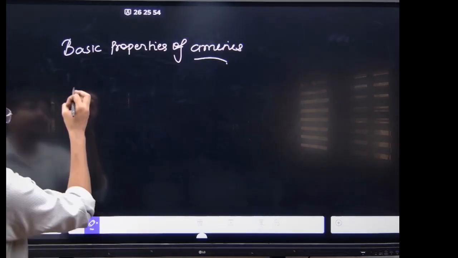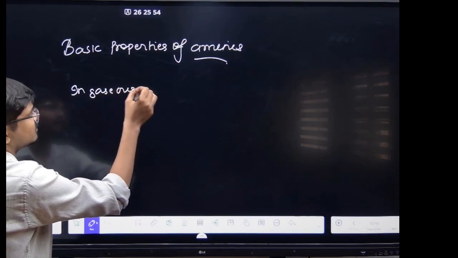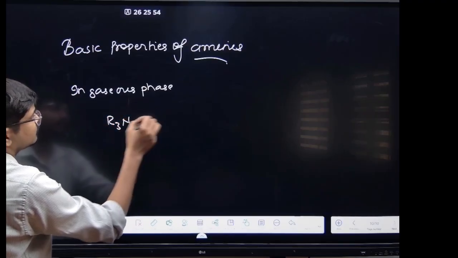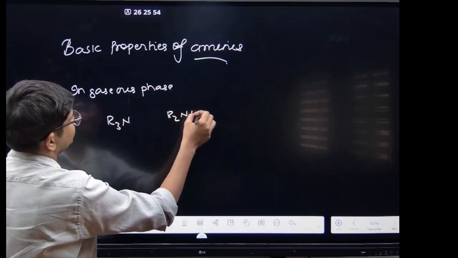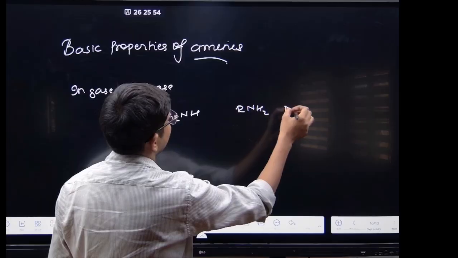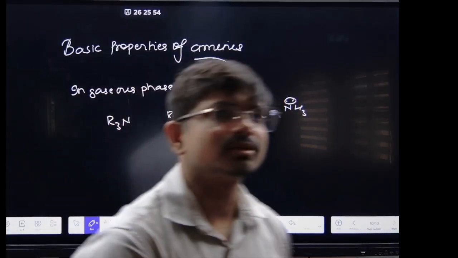For example, if I am talking about the gaseous phase, R3N, R2NH and RNH2, and you have ammonia, which will have the more basic strength?